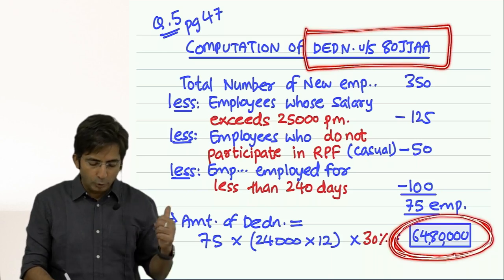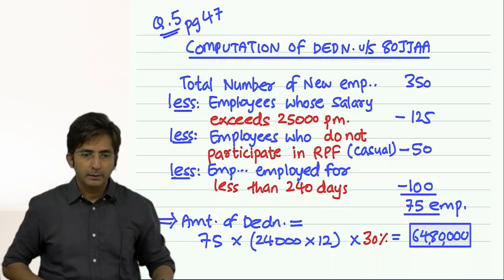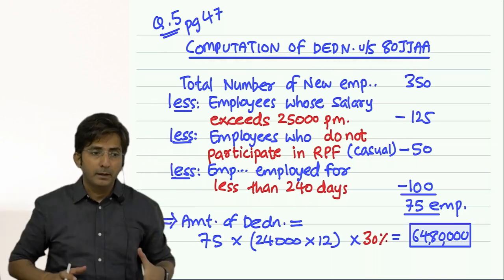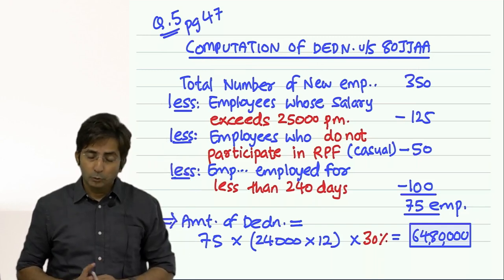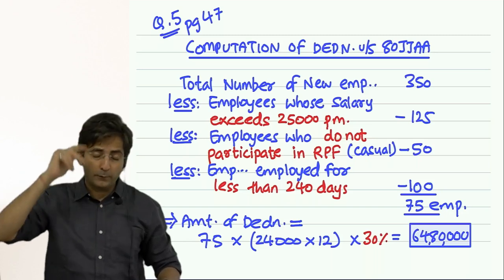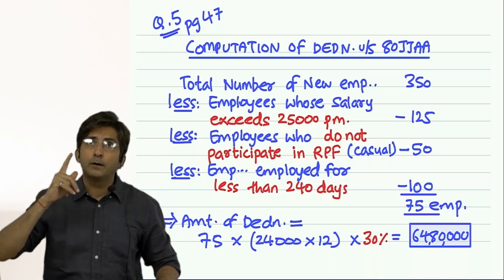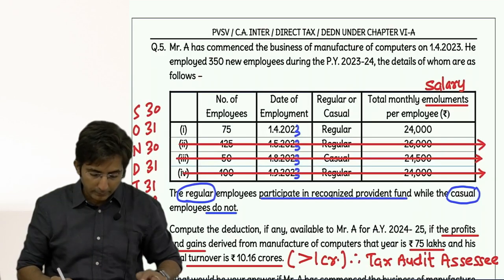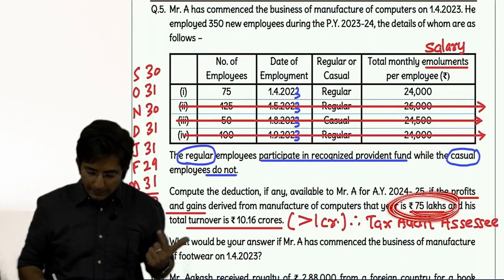Means in the exam you have to write the computation of deduction under section 80 JJAA. Here I am not preparing a statement. What if they ask me to prepare a statement then? Then 5 heads. As per 5 heads, salary is 0, house property 0. Income from business was given. What was the income from business? 75 lakhs was given.